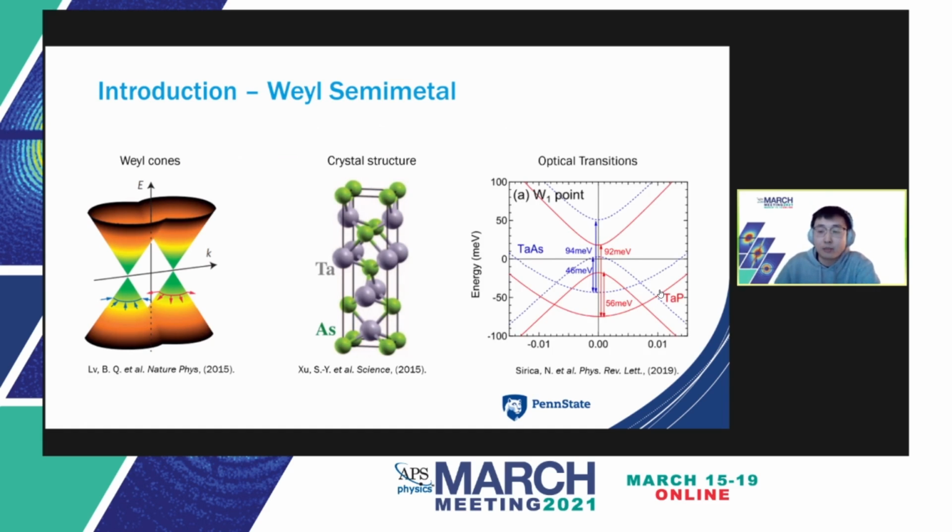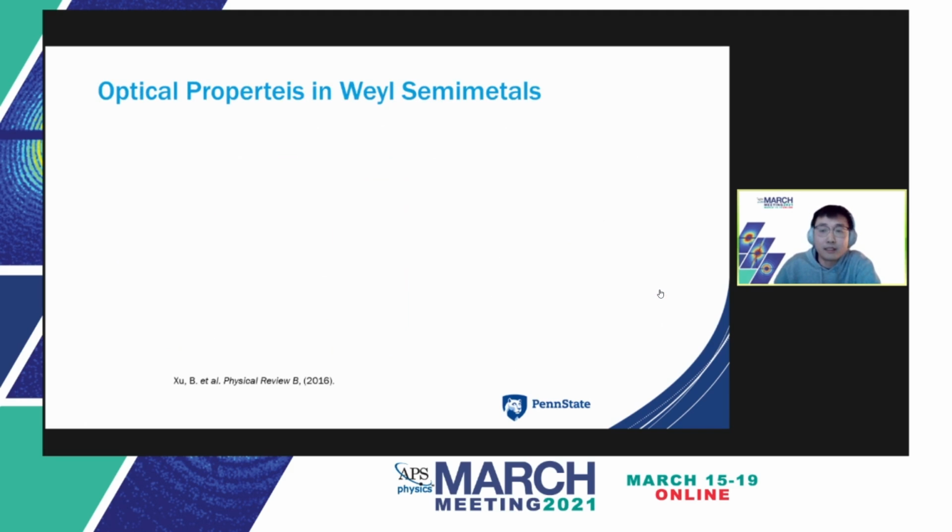Optical transitions near Weyl points have been identified as shown in the right panel. Two linear band crossings can be observed as highlighted by the dark circle. The optical transitions for tantalum arsenide between saddle points have been identified as well.